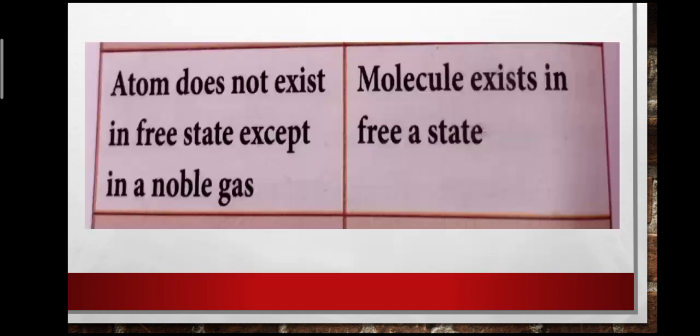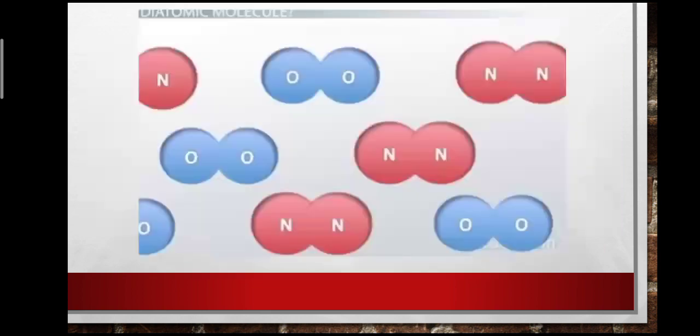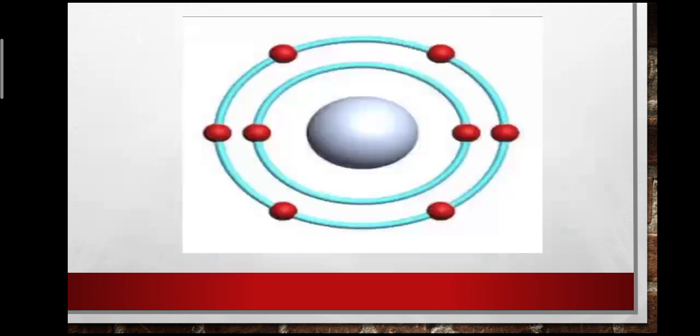Come to the next one. As I said already, noble gases all exist as a single atom. It means they exist independently. There are other atoms like oxygen, nitrogen, hydrogen. A single oxygen atom is not available in the atmosphere because a single oxygen atom is very unstable. It immediately combines with other elements or with one or more oxygen atoms. If it combines with one more oxygen, it forms an oxygen molecule.